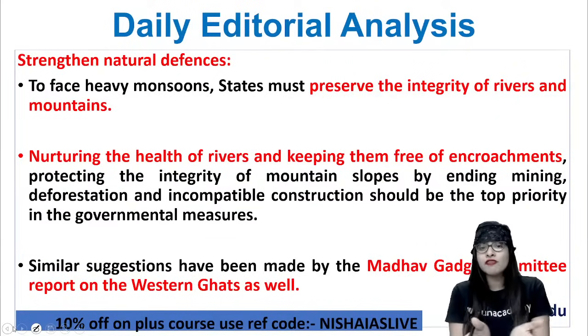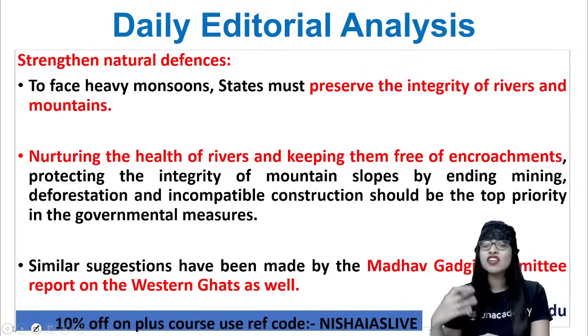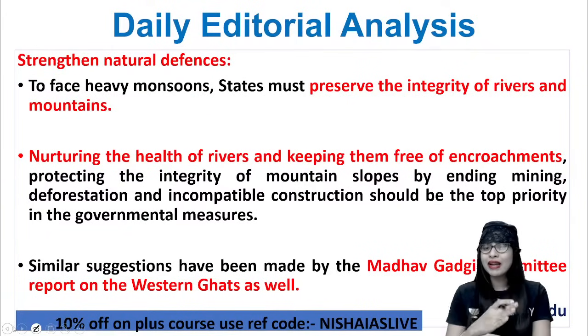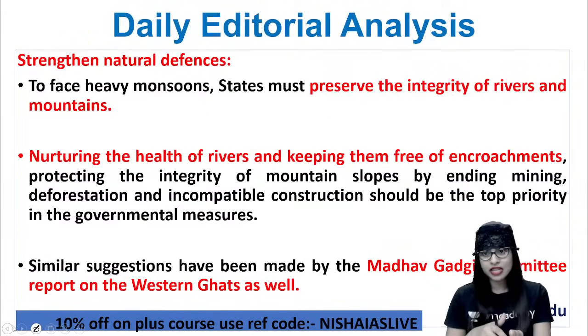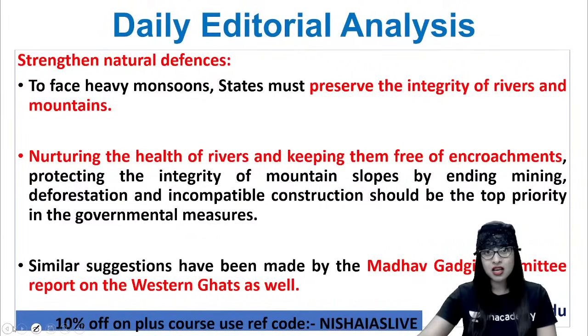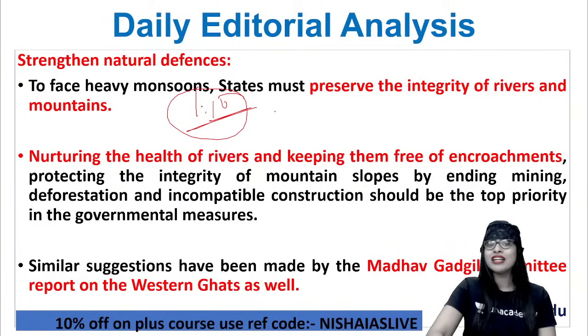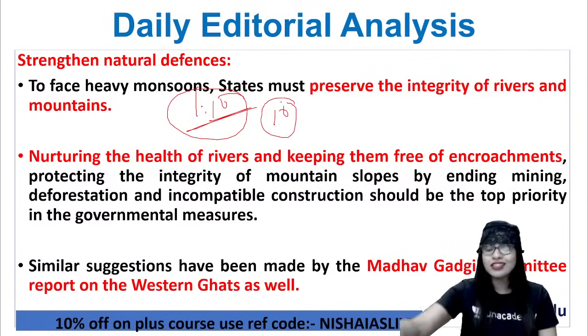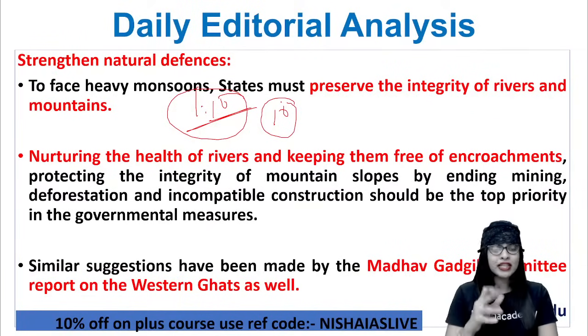And also let's protect the integrity of mountain slopes. How can you do that? Basically, in mountain slopes, a lot of mining activities keep on taking place. Let's actually protect them by ending that mining. Now, the next thing is deforestation. Complete cutting of trees takes place. Let's actually find a way to reduce that. Even if you are doing the deforestation, make a point that if you cut one tree, you're planting 10 saplings. What is the ratio? 1:10. That is not happening many a time. Even if they're doing that, they're failing to take care of those 10 new saplings that have been planted, called afforestation. When there is no proper care for that, they do not end up growing into big trees. You got the point. So these are a few things to be taken into consideration.